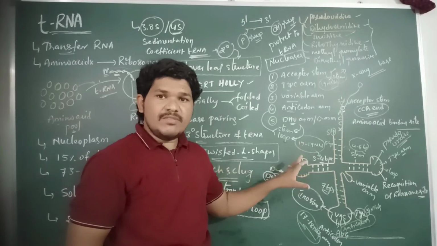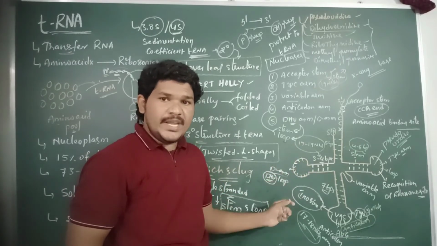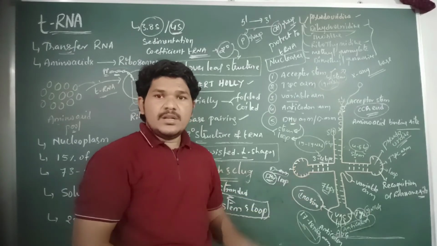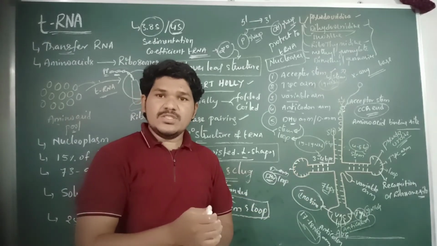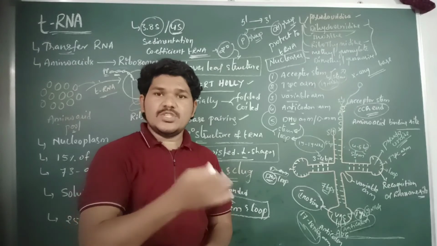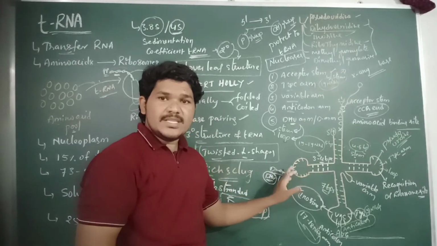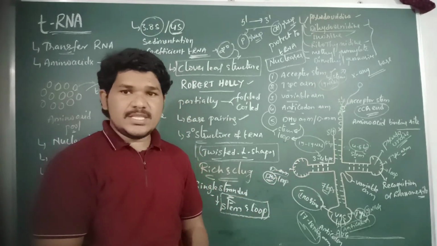Due to the presence of the unusual base dihydrouridine, there are no hydrogen bonds between the nitrogen bases. So all these nucleotides present in the loop region are unpaired.